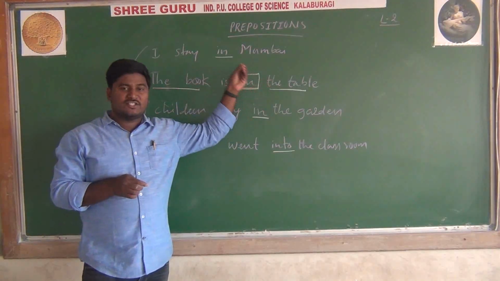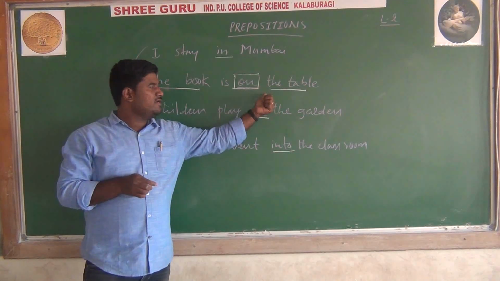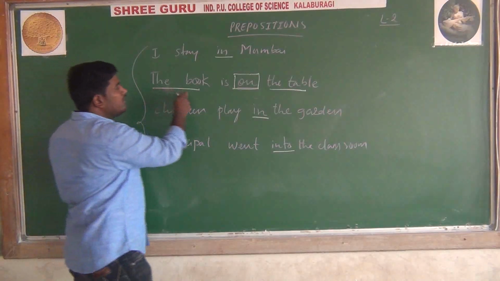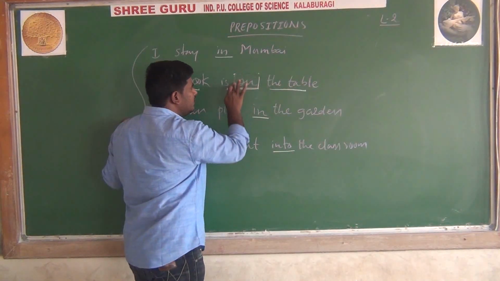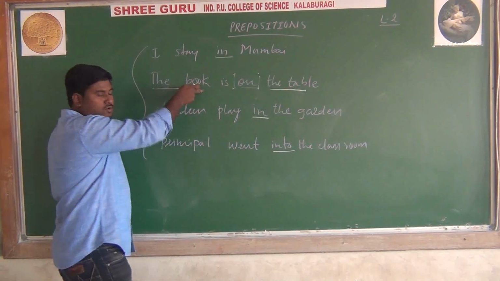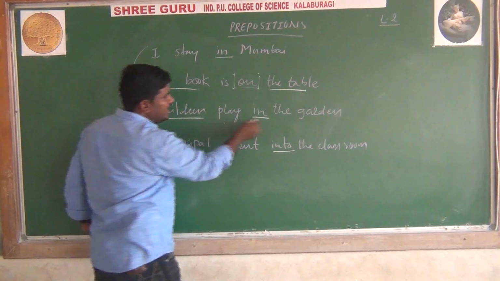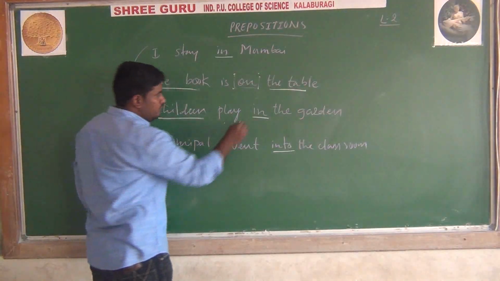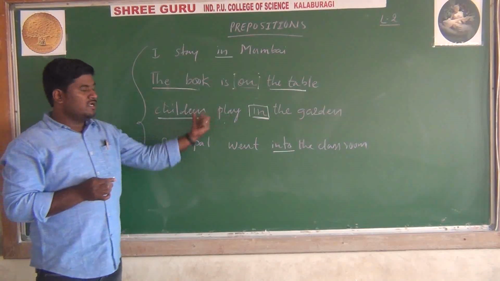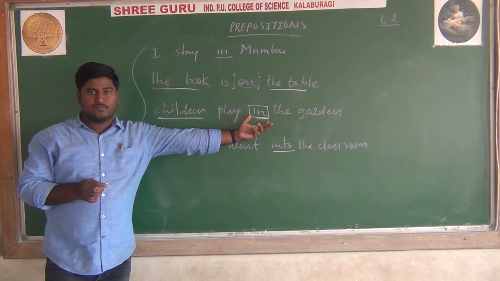This sentence is not correct grammatically. So the word on is showing the relationship between the table and the book. Same here, children play in the garden. If you read the sentence without the preposition in, the sentence will not be correct. Children play the garden. Not at all.